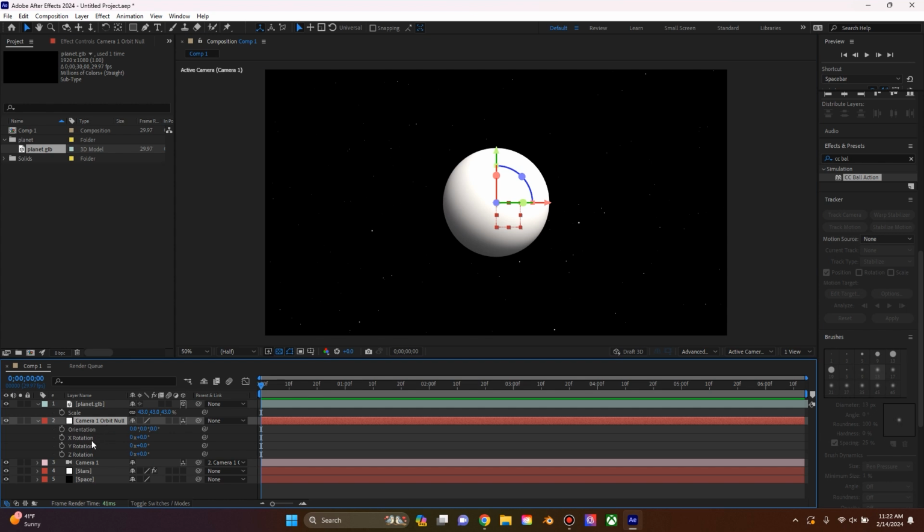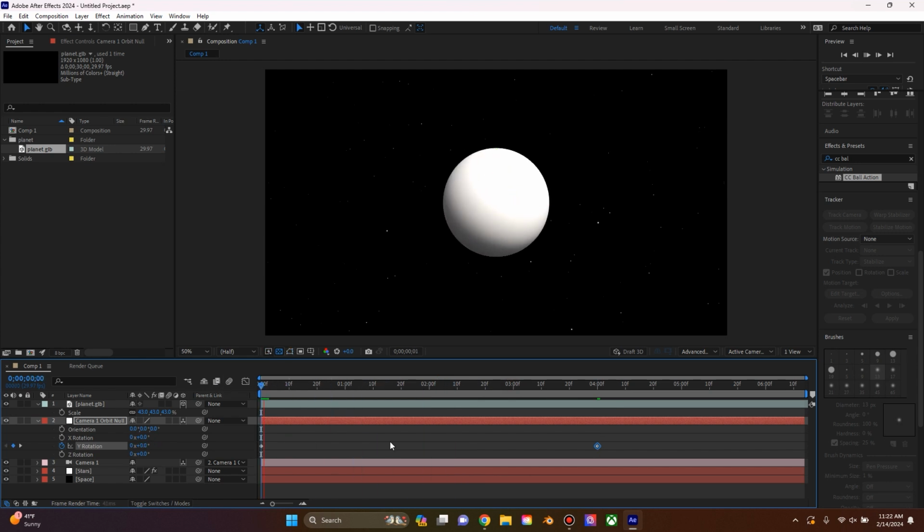and I'm going to press R to bring up the rotation property, and we're going to be messing with the Y rotation. So with the playhead at the beginning of the timeline, I'm going to press the stopwatch for Y rotation, and then I'm going to drag it forward to about the 3-second, 4-second mark, anywhere in between there. And then I'm going to drag this rotation and just change it a little bit.